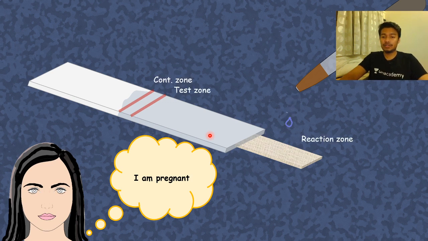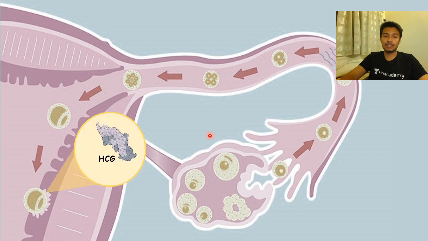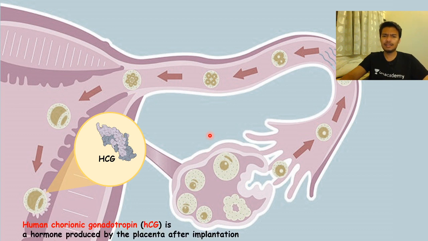So you have your reaction zone, you have your test zone, and you have your control zone. All of these have significance, but let's see what we are detecting. When the embryo is implanted, one particular hormone is secreted by the early placenta, known as human chorionic gonadotropin. Human chorionic gonadotropin helps in many things.